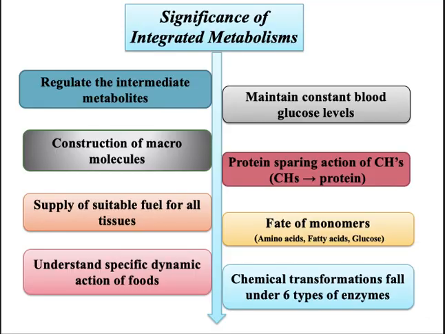So what is the significance of this integrated metabolism? The most important thing is it maintains constant blood glucose levels, and it also regulates the intermediate metabolites.